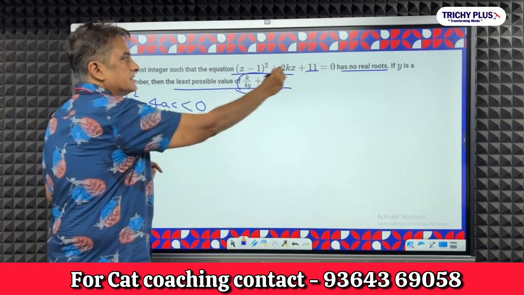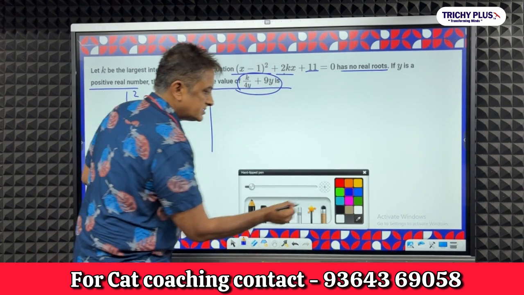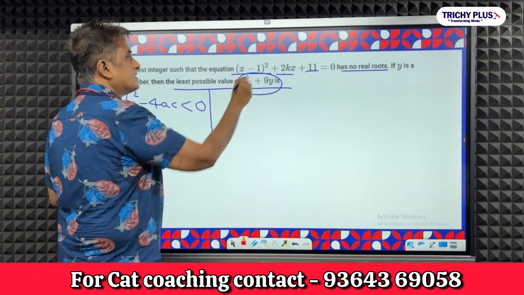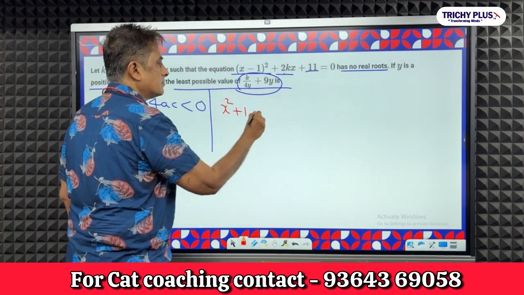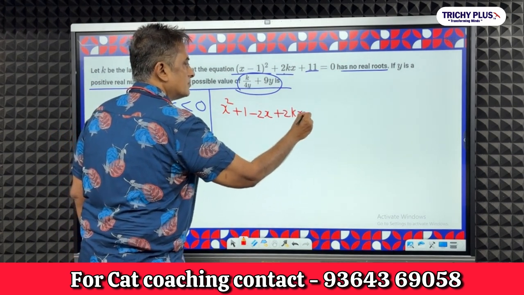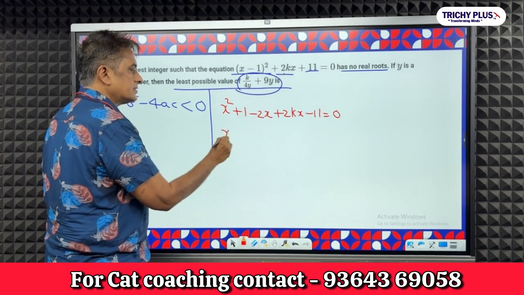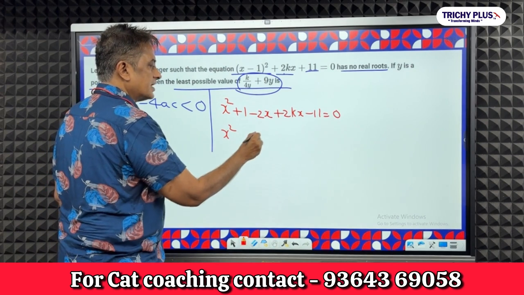So first expand this equation. Expand it, let me change the color here. X minus 1 whole squared is x squared plus 1 minus 2x plus 2kx plus 11 equal to 0. Keep x squared separate. Here minus 2x, here plus 2kx.